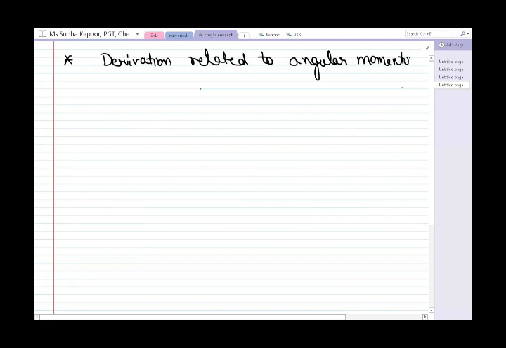There is a derivation related to the angular momentum as given in Bohr's model and the de Broglie concept. So let us find out the relation between the two.